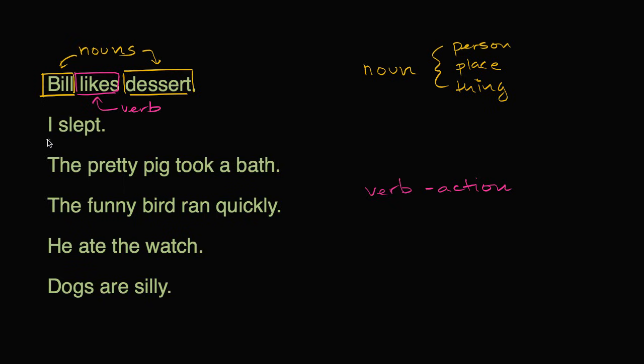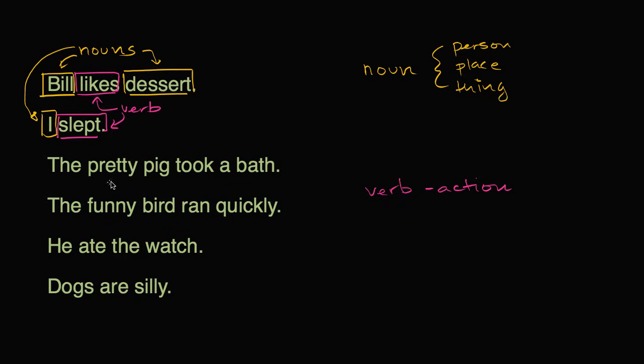Let's do another example. I slept. Once again, pause the video, see if you can figure out the noun and the verb. All right, so we start with I. Is I a person, place, or thing? Yeah, it's a person. It's whoever's saying the sentence. In this case, I guess it's me. So this would be a noun. So let me do that in our noun color, which is going to be yellow. So this is a noun, I. And then slept is not a person, place, or thing. It's an action. It's what I did. I slept. So slept is a verb. So we had one noun, one verb.